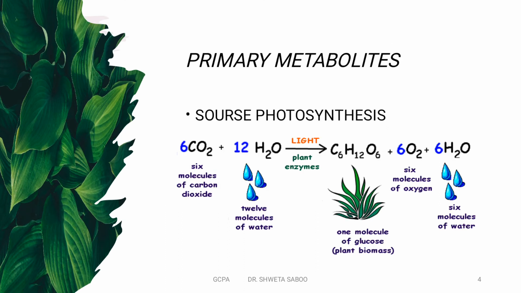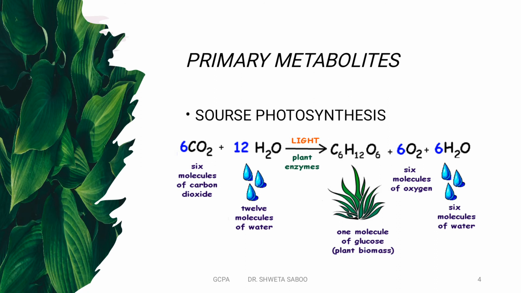Here we just revise how photosynthesis occurs and how the glucose molecule is synthesized. All of you know this reaction; you have already studied it in the 8th standard. It requires 6 molecules of carbon dioxide and 12 molecules of water, and light, and in the presence of chlorophyll, it produces glucose.